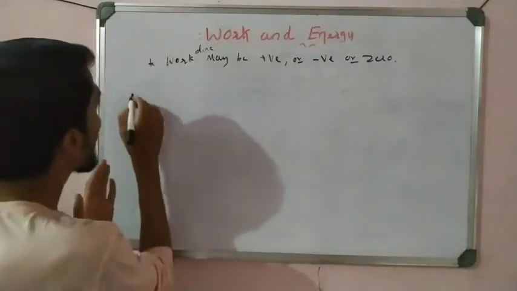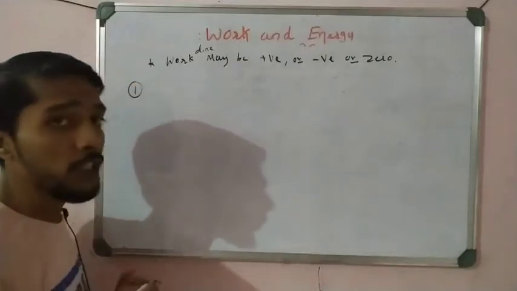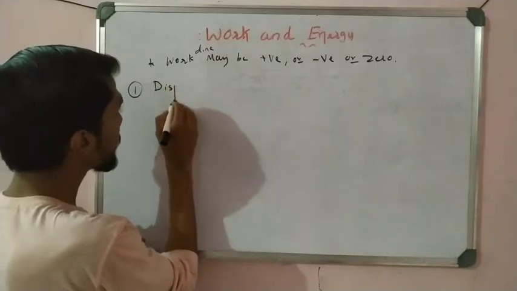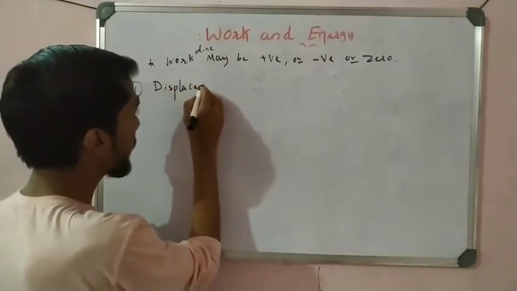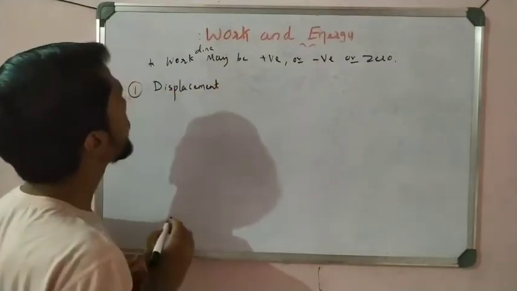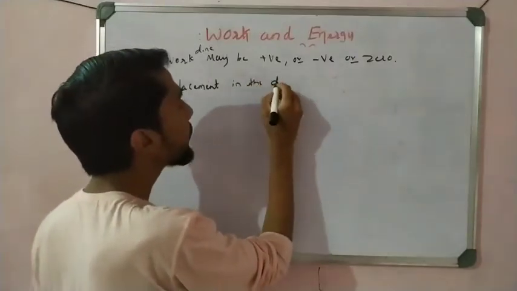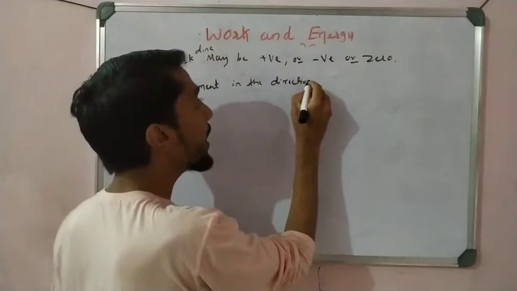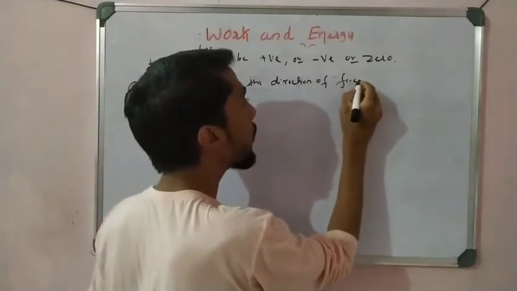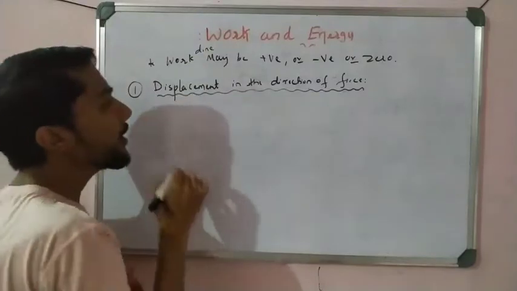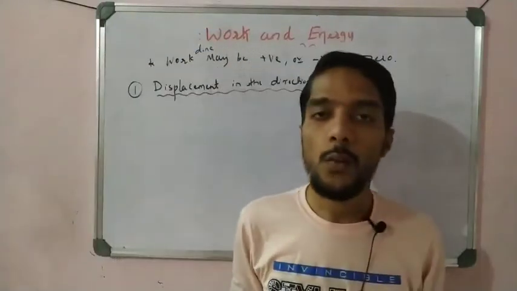So first take the first point: displacement in the direction of force. What does it mean?